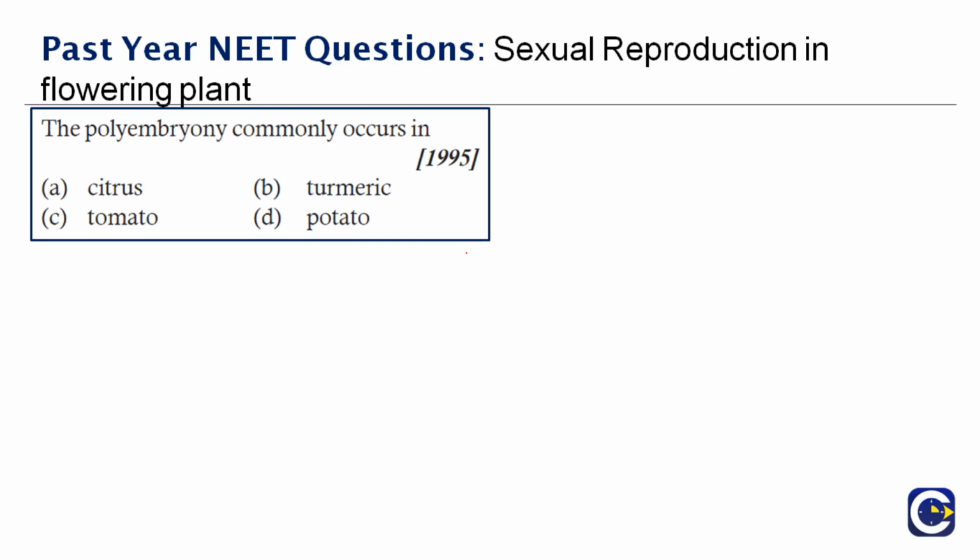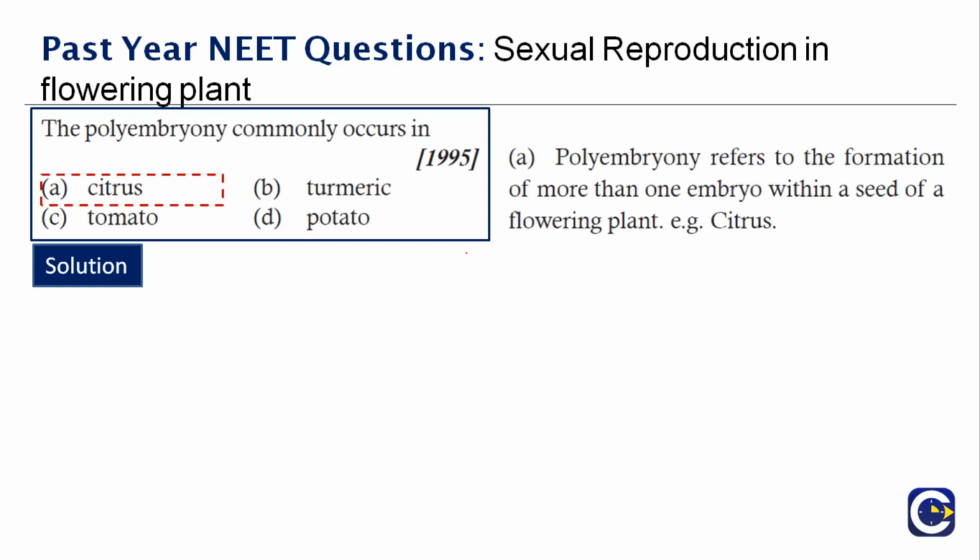Okay, next question here. The polyembryony commonly occurs in dash, and this question was asked in the year 1995. It's a repeated question because we just saw the first question. What is polyembryony? Poly means many, and this is mostly prevalent in many plants and other species as well. It is a condition where two or more embryos develop from a single cell that is fertilized. And the answer to this question is option A, citrus.